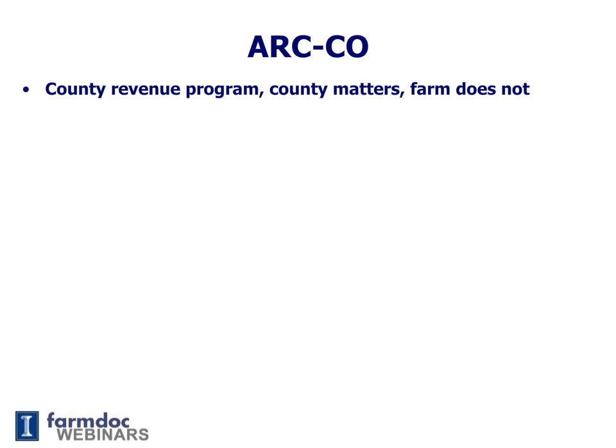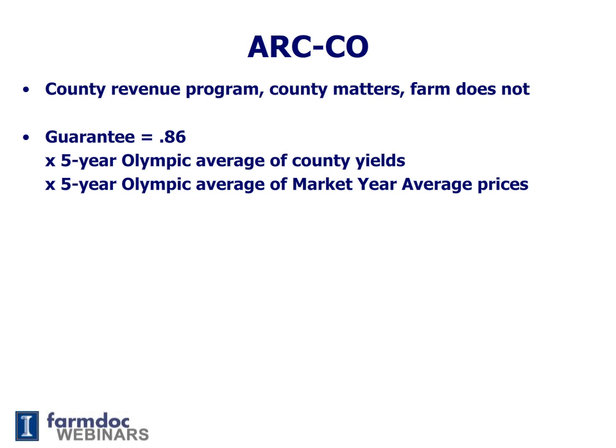What happens at the county, or the yields at the county, matters. What happens at the farm does not, so farm yields do not enter into the calculation of ARC County payments. ARC County will make payments when county revenue falls below the county guarantee. The county guarantee equals 0.86, so 86% is the coverage level, times the 5-year Olympic average of county yields, times the 5-year Olympic average of market year average prices.